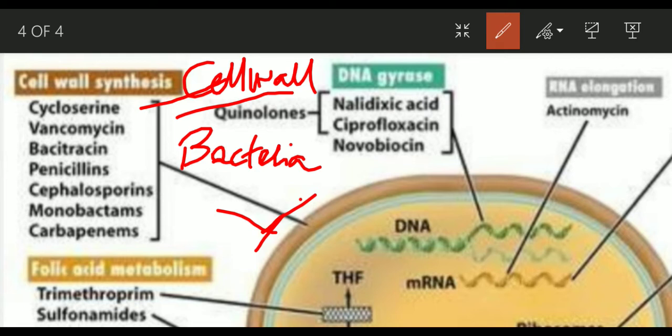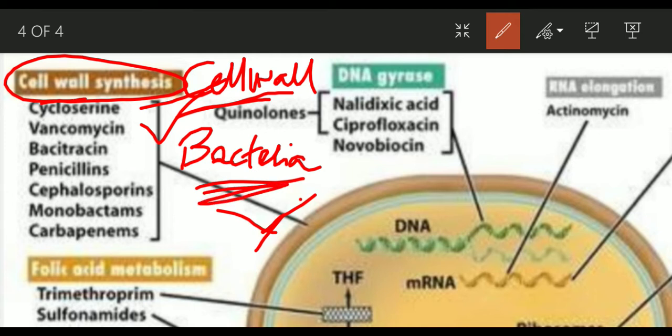So it is definitely not present in the host, that is, we are talking about humans. So it is a highly selective drug, right? So cell wall inhibitors are often the best choice drugs because they are extremely selective. They harm only the pathogen and not the host.